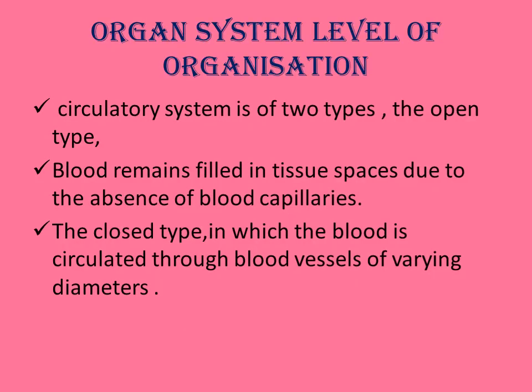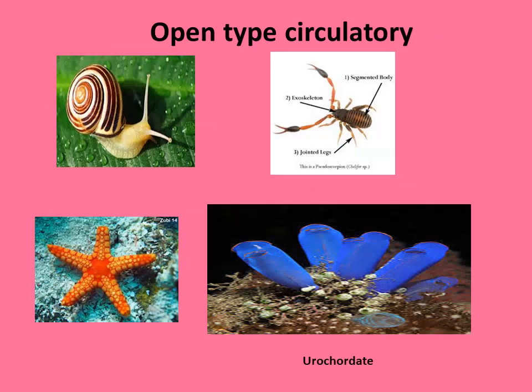Then the circulatory system is of two types. Open type: blood is filled in the tissue spaces due to the absence of blood capillaries. Such a type of circulatory system is called open type. Closed type: the blood is circulated through the blood vessels. That is called closed type of circulatory system. You can see the examples.